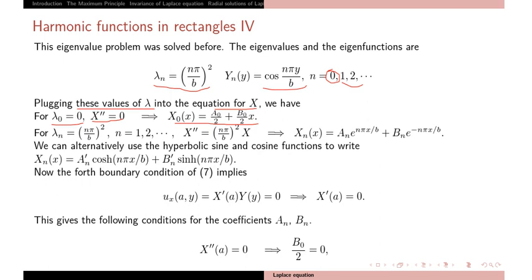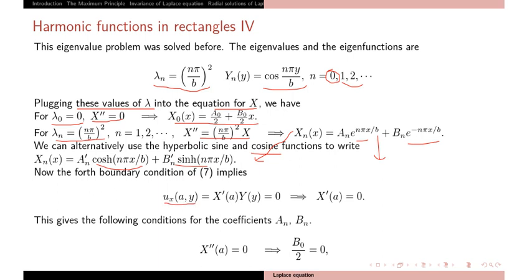But I am writing a0 by 2 and b0 by 2 so that you can find all the Fourier coefficients together. For other values of lambda, you have this equation and the solution is in exponential form. Instead of the exponentials, you can also write hyperbolic sine or cosine; that is your choice. The boundary conditions are in derivatives, so differentiate first.